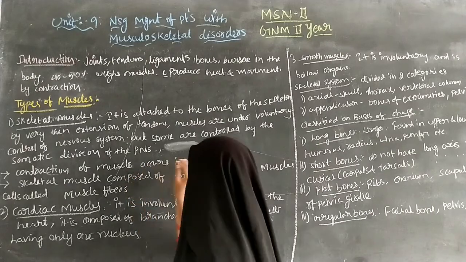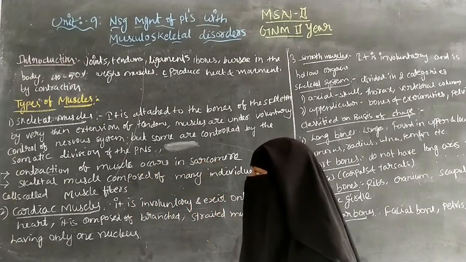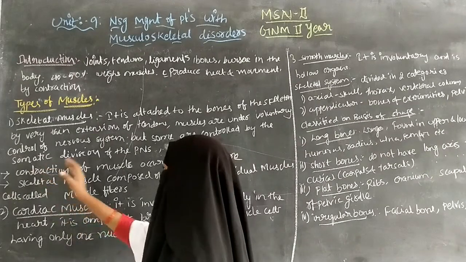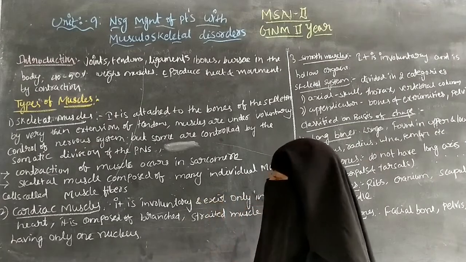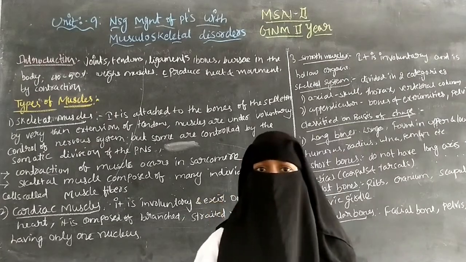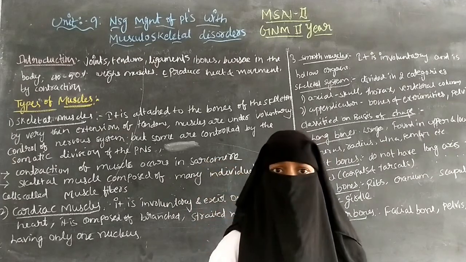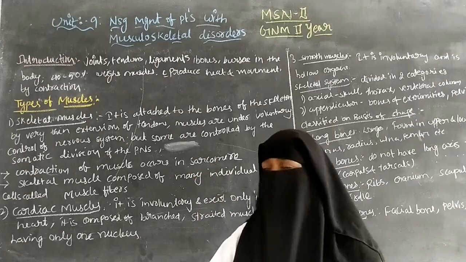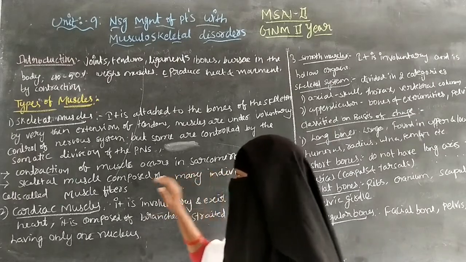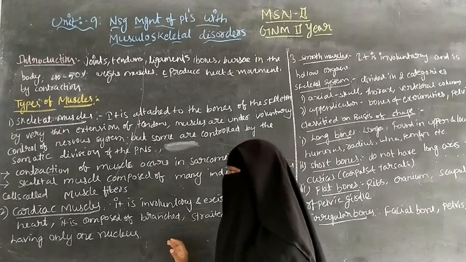So the contraction of the muscles occurs in the sarcomere.